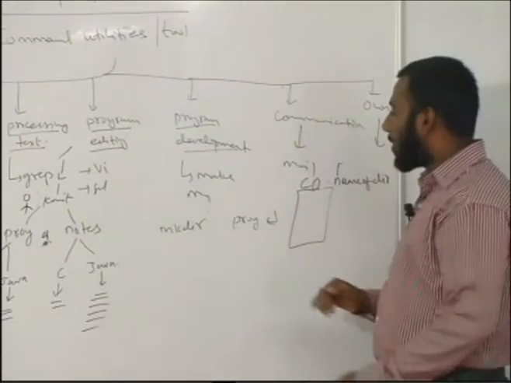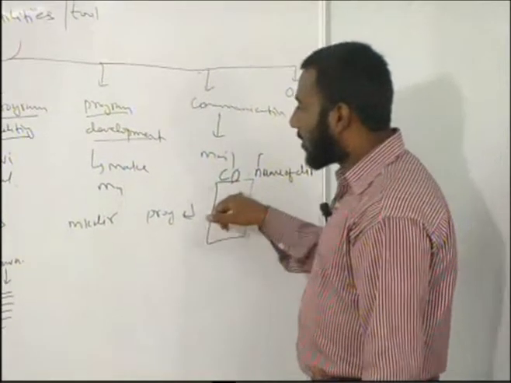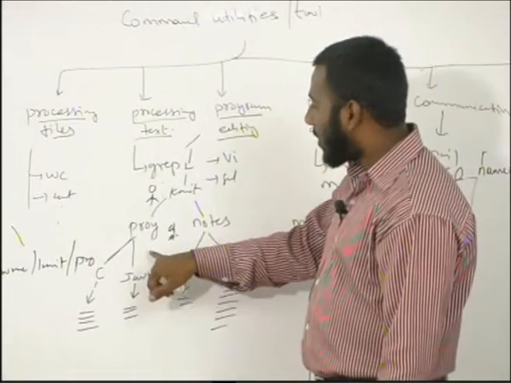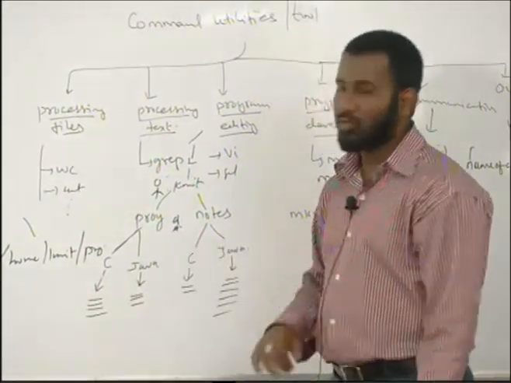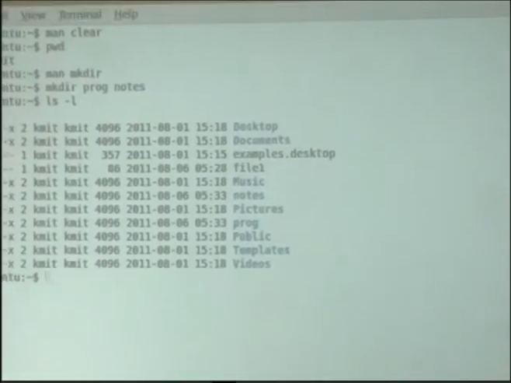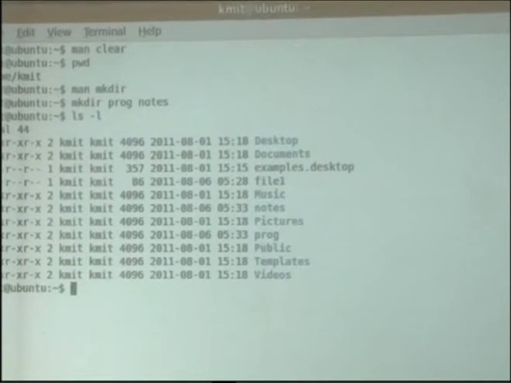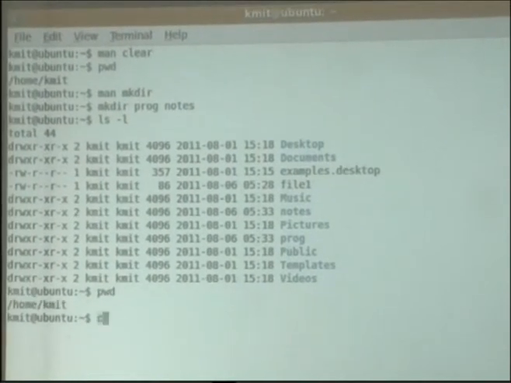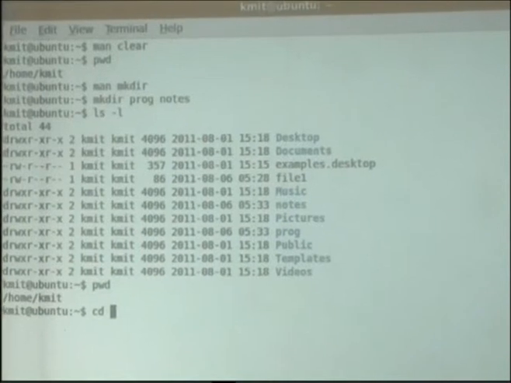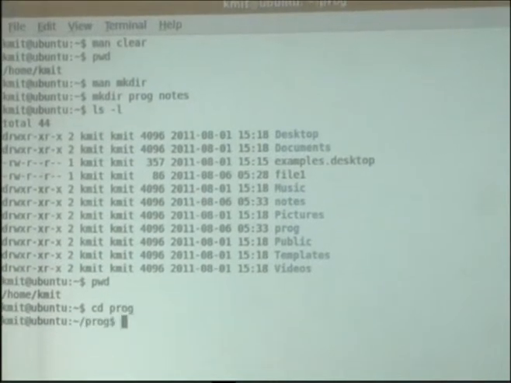So let's make our current working directory home, KMIT and program. There we'll create these two directories now. CD space, the name is program.